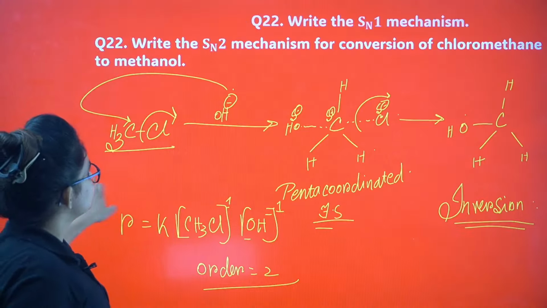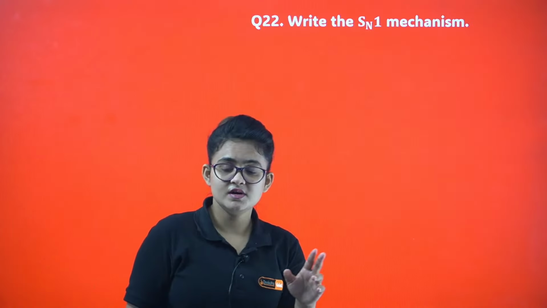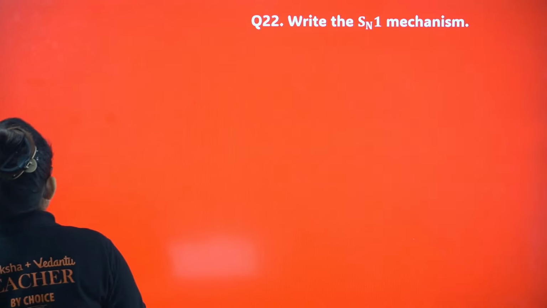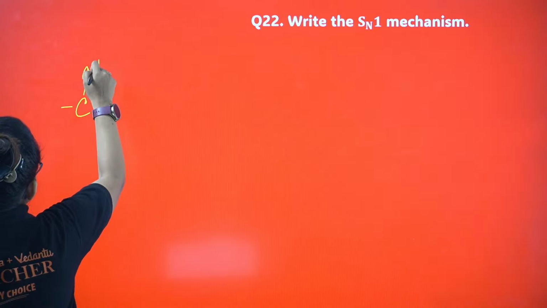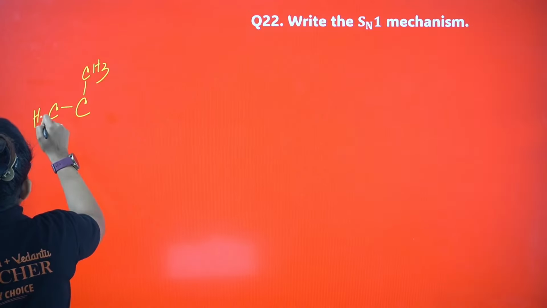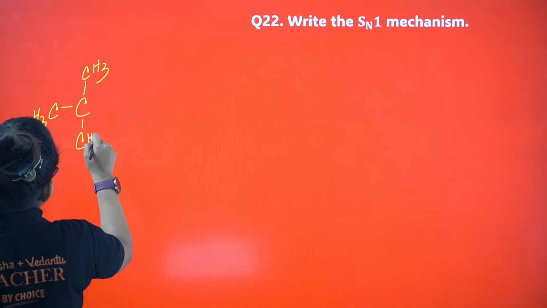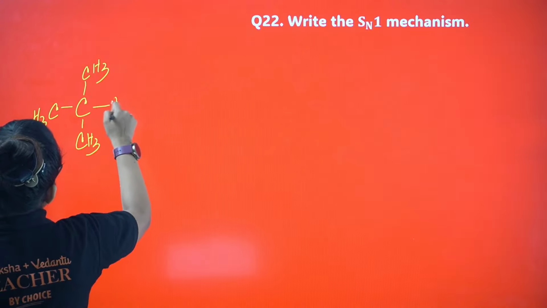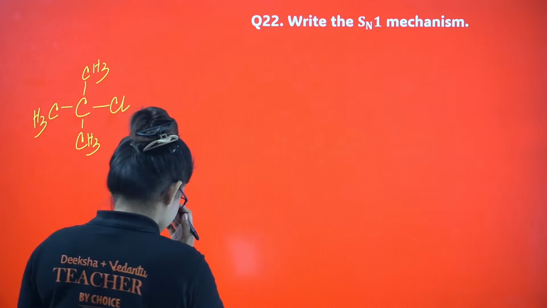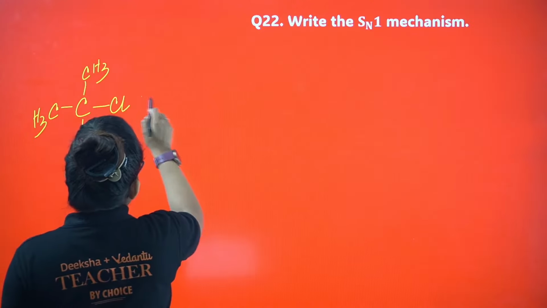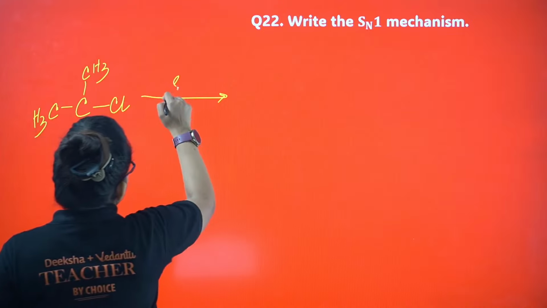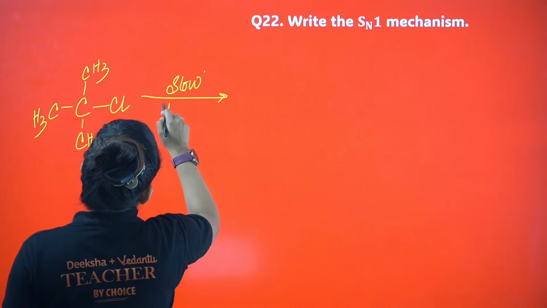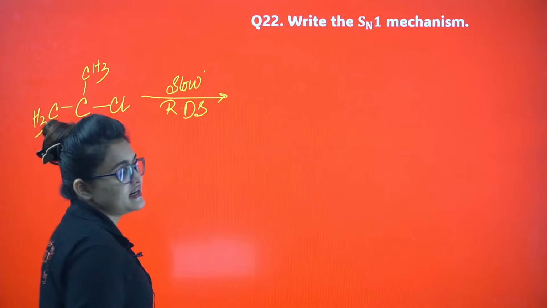Let's proceed. Write the SN1 mechanism. SN1 is a two-step mechanism. Let me take tertiary butyl chloride. What will happen here at first? The first step is the slowest step, hence the RDS, rate determining step.